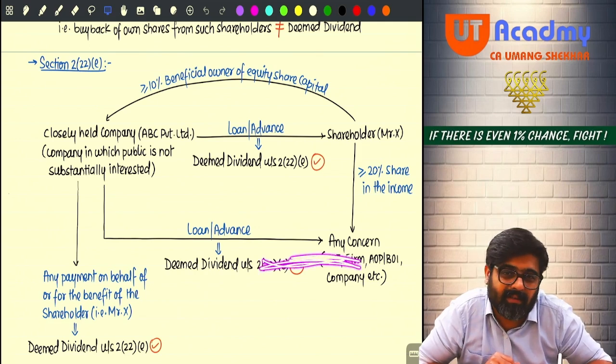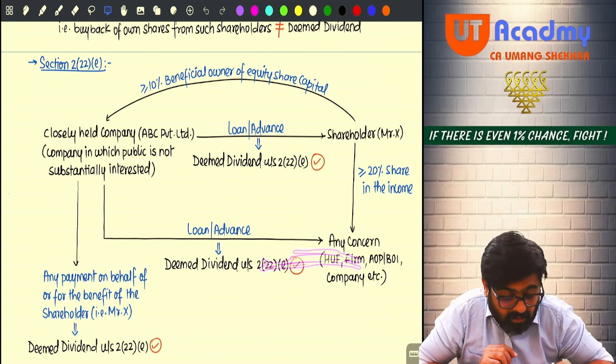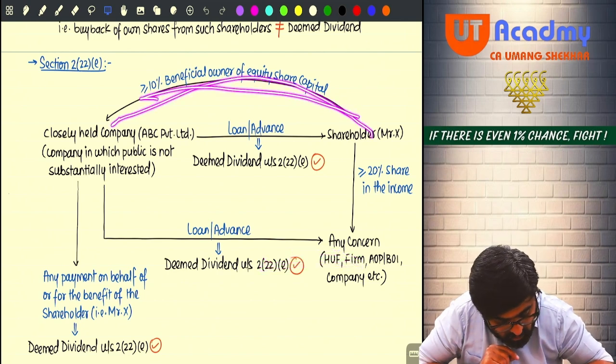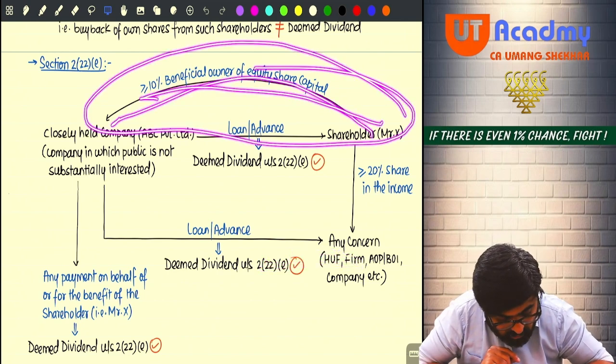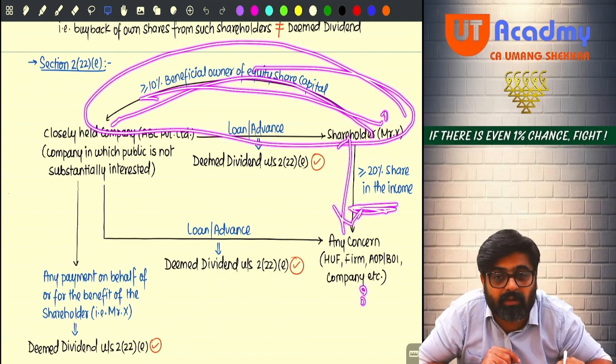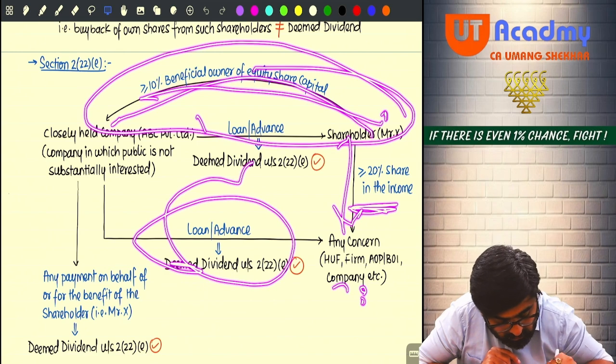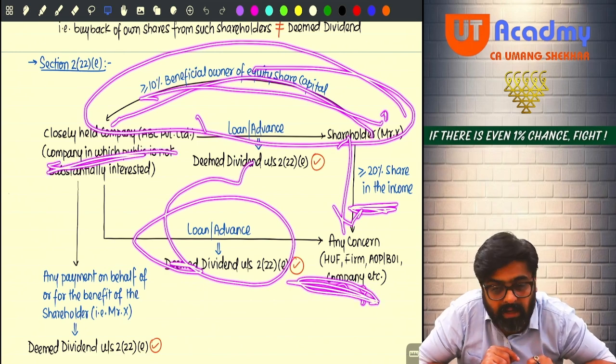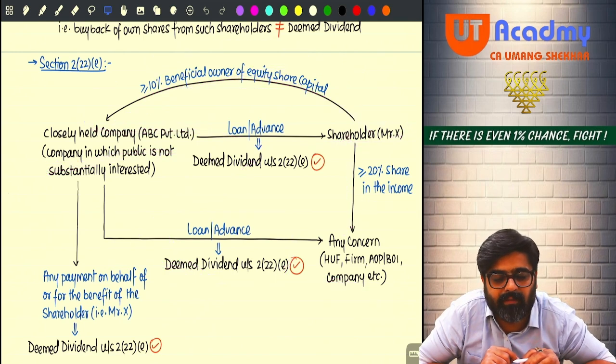Concern can be any concern, guys, but the shareholder should be the same shareholder. Yes or no? This shareholder is having 20% or more in the profit sharing of this concern. So any loan advance given to this concern also by the closely held company will be treated as deemed dividend in the hands of the shareholder only.